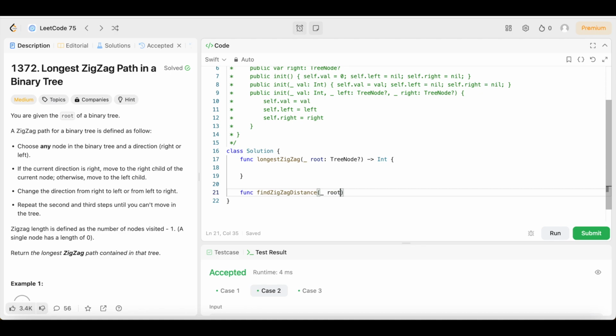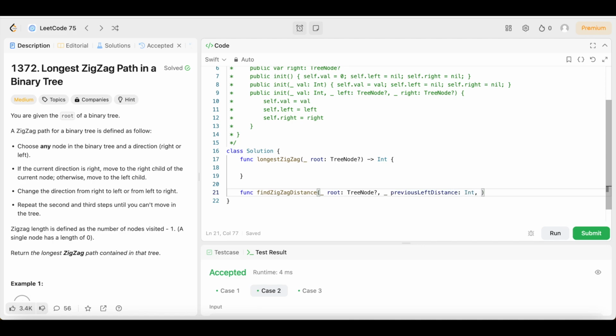And then we're going to create some parameters. It's going to have a root, and that root is going to be a TreeNode. Then we're also going to want the previous left distance, and we are going to set that as an integer.